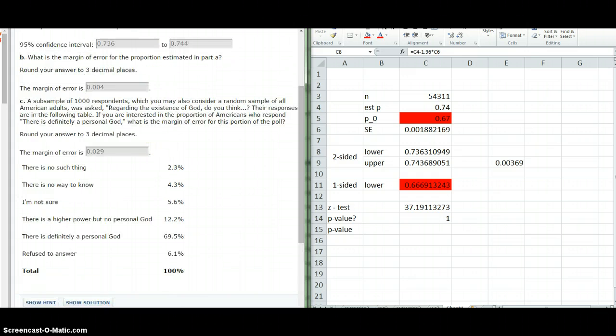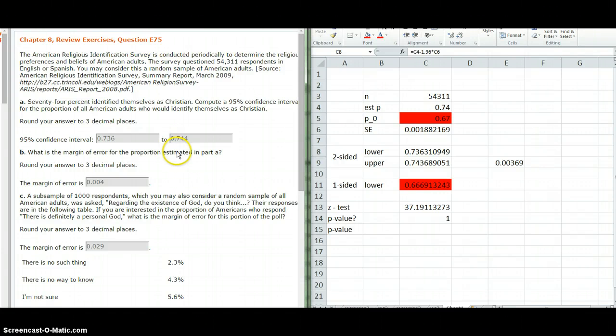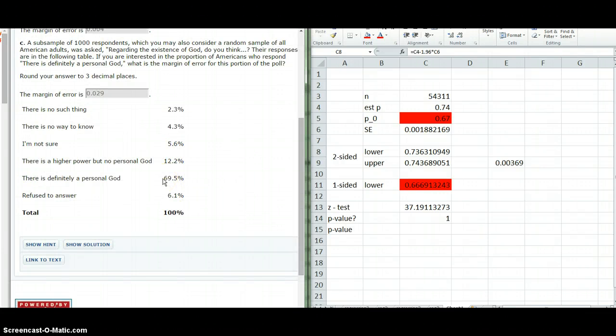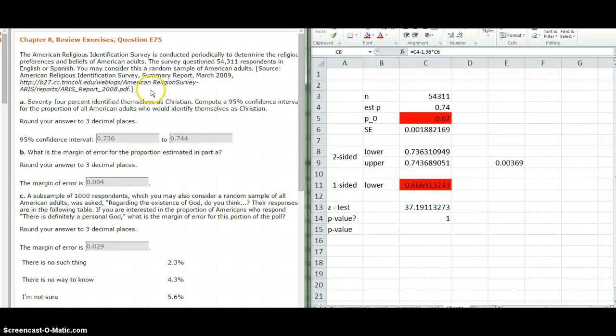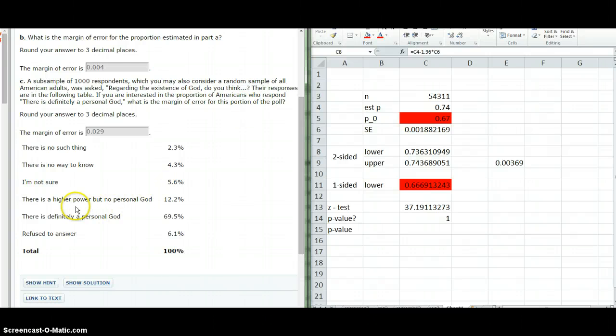Notice also that this 100% is among, I guess, the entire sample. I was wondering if this was going to be among just the Christians, which would tell me that this 69.5% is not necessarily all inside of this 74% that is responding to be Christian, right? So there may be some of the people who did not consider themselves a Christian and yet said that there is definitely a personal God. So just to make that clear.